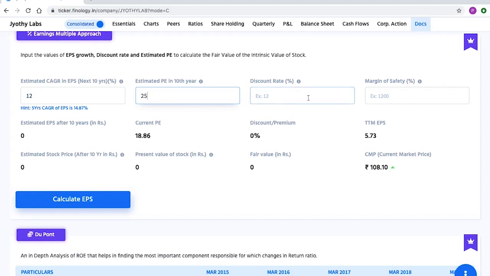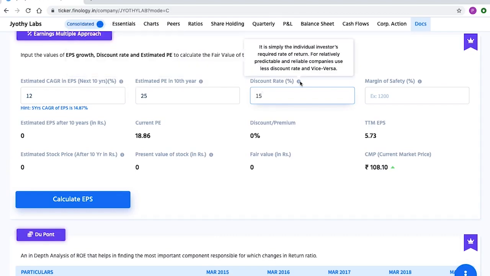The lower the return you want, the higher will be the intrinsic value of the stock. We feel that any stock should give at least 15% return. One more thing, you can always use the information button or the I button to know what information you need to put in. Then we have to enter the margin of safety. If you remember, we have read about this in Investing Rules of Benjamin Graham in earlier chapters. It is to mark down for any human errors or unpredictable future. So the margin of safety here will help us to reduce the downside risk.